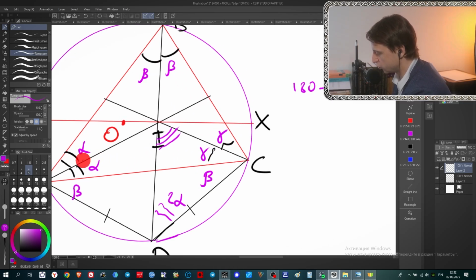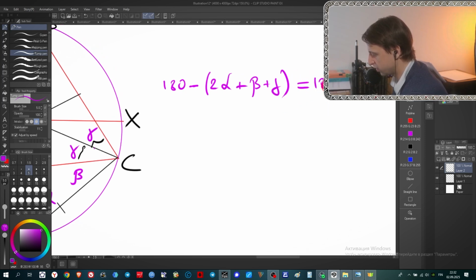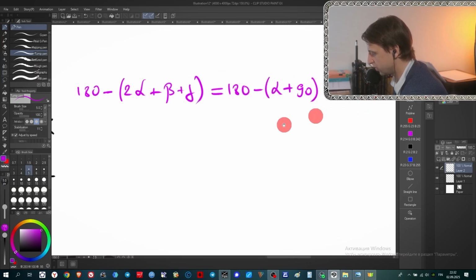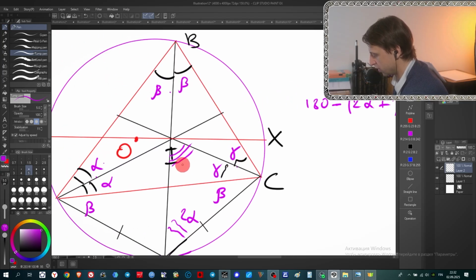It means that if 2 alpha plus 2 beta plus 2 gamma is 180, then alpha plus beta plus gamma is 90. And you can separate alpha from this sum, and this sum will be nothing but alpha plus 90 degrees. Okay? And the result will be 90 minus alpha. So what you get here is that this angle is 90 minus alpha. And what you need to check is that this angle is actually equal to this angle. Really?